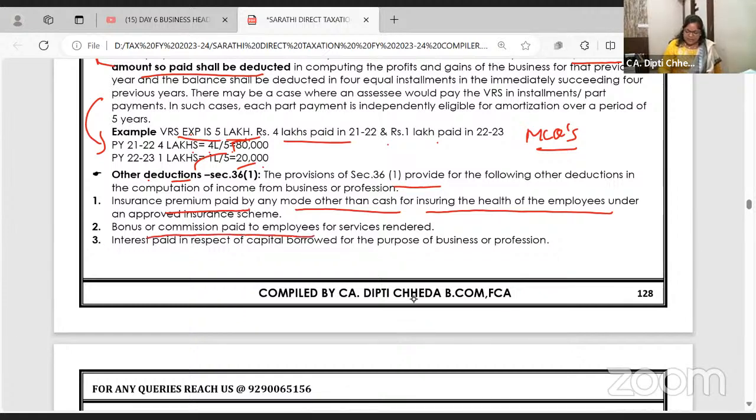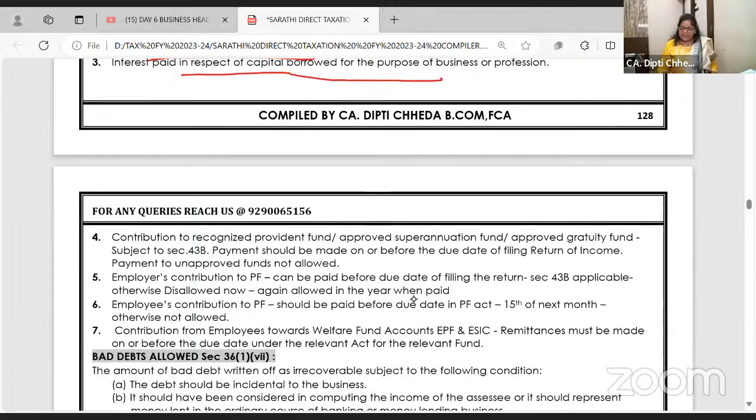Can you give bonus and commission to your employee? Yes, allowed. Interest paid in respect of capital borrowed. If you have taken loan from bank, debentures, all, whatever interest you pay is allowed. But of course, it has to be reasonable. You can't pay 35% interest and all, then you will get a scrutiny.